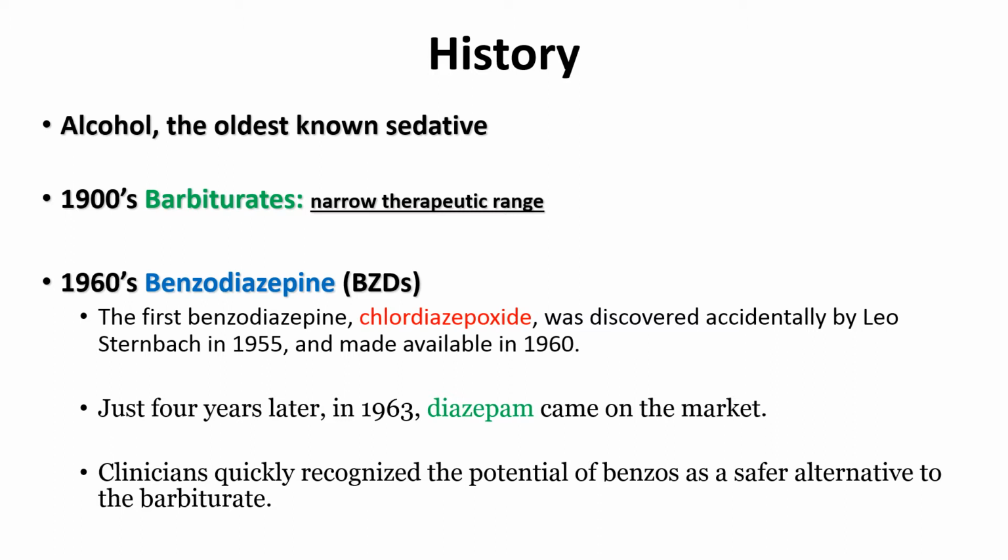Barbiturates were discovered approximately 100 or 120 years ago, but there were certain drawbacks of barbiturates that we will discuss.